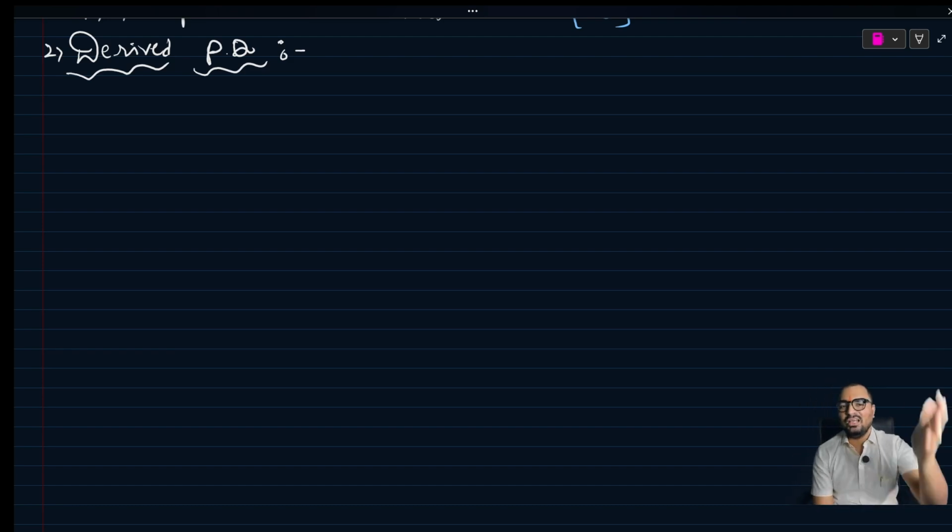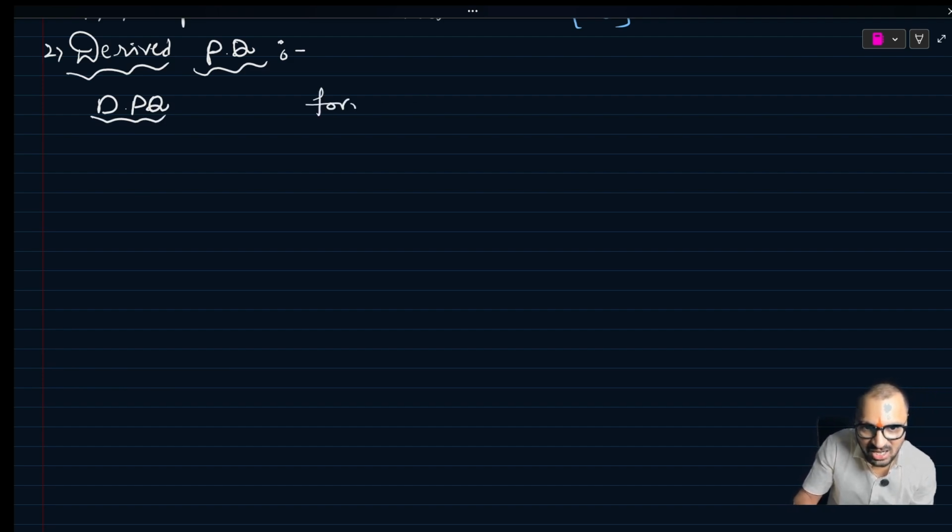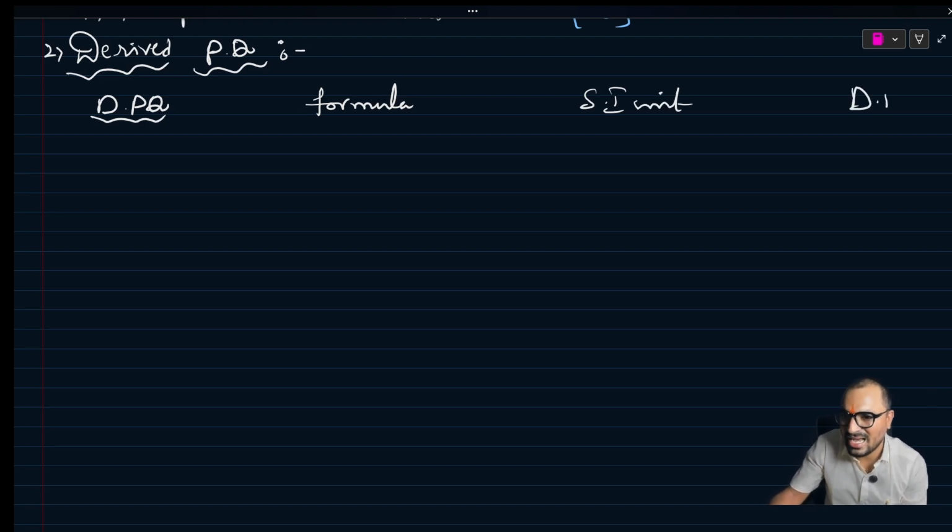No. If we derived 300, this video would be 5-6 hours long. We can go with the important ones as well as some basic things we use in derived physical quantities. So we'll write derived physical quantities and their formula, how they are defined, their SI unit, and if possible their dimensional formula.